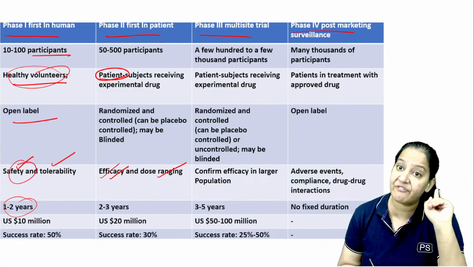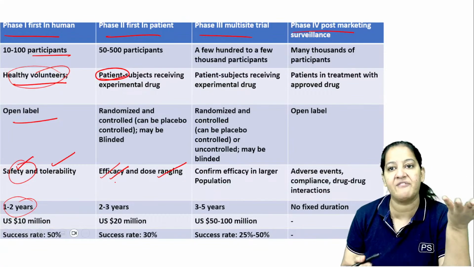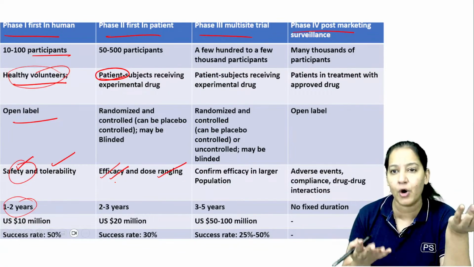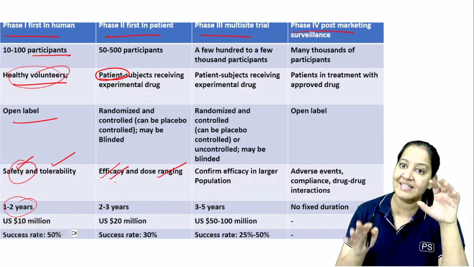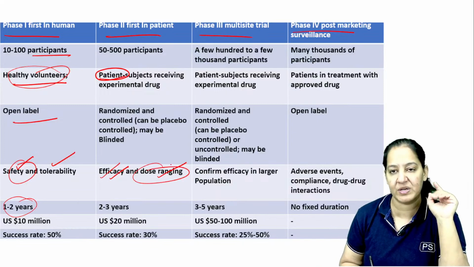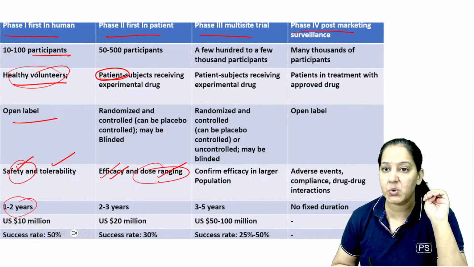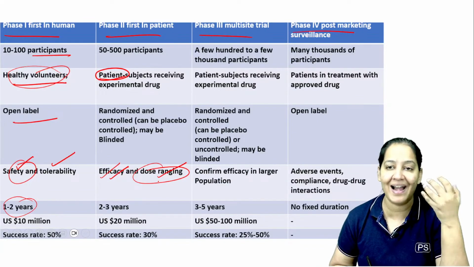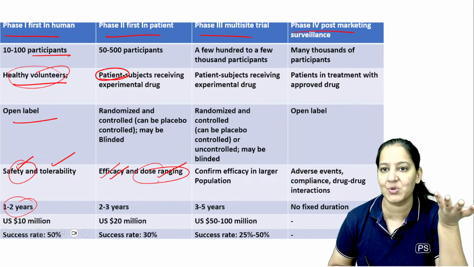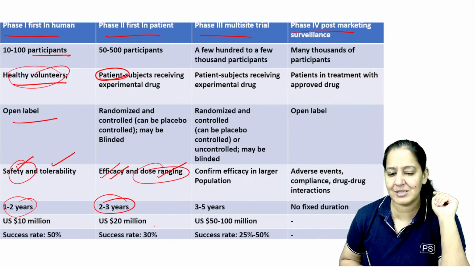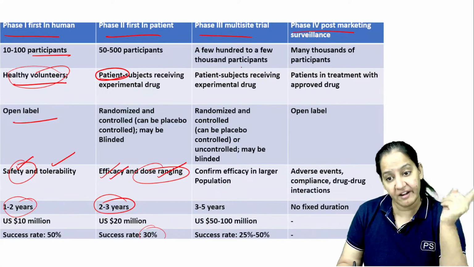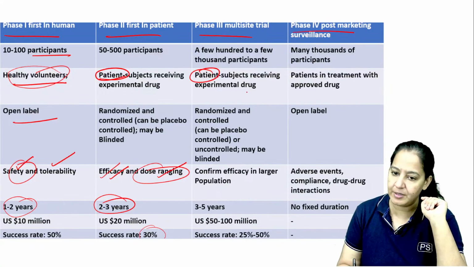Now we will see its efficacy, whether in the disease it is effective or not. I am giving it for TB, whether it is curing TB or not. I am giving it for HIV, for malaria, whatever. So whether it is curing that disease, effective in that disease or not. And what is the dose ranging? In adults, what is the dose? In pediatrics, what is the dose? In the elderly, what is the dose? In pregnancy, what is the dose? Like that. And it is conducted for 2 to 3 years. Success rate is a little bit less, it's 30%.